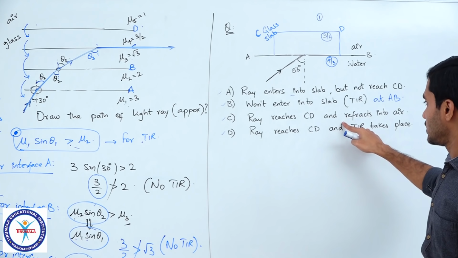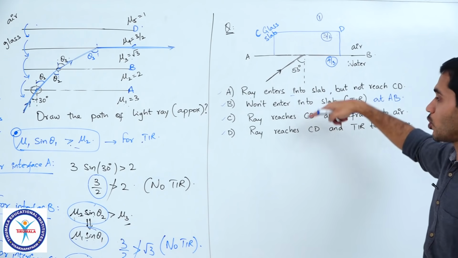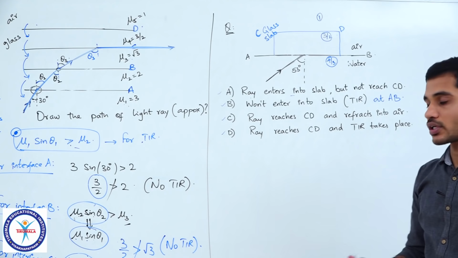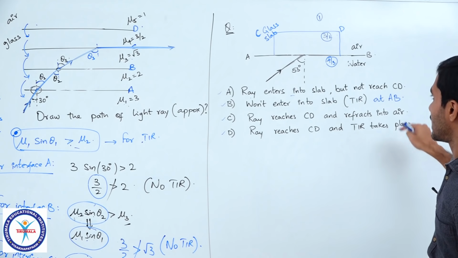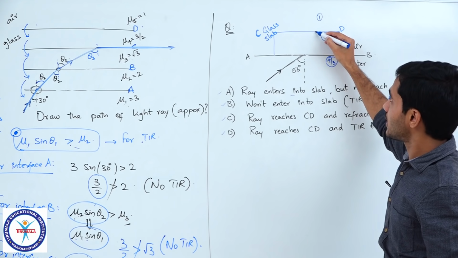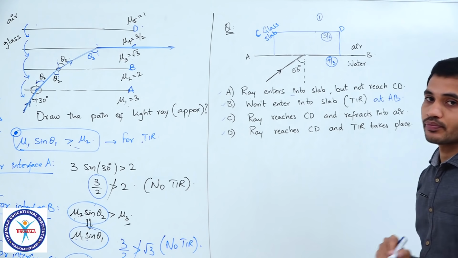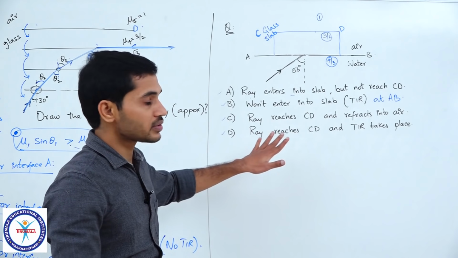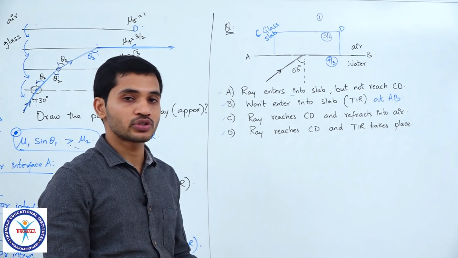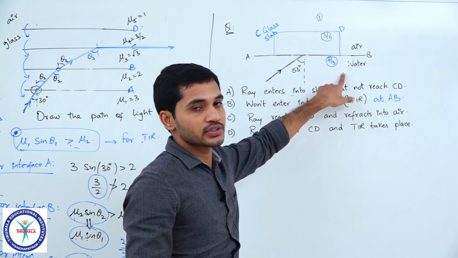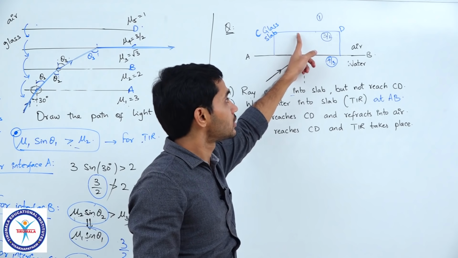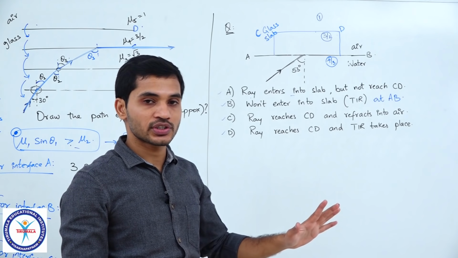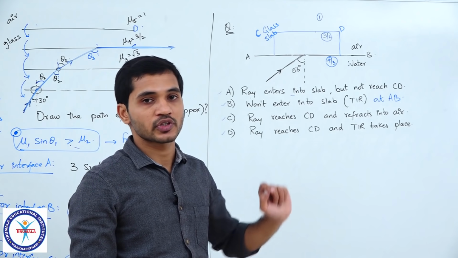Ray reaches CD and refracts into air. Option C states that this light ray strikes this surface and goes out. Let us check. Ray reaches CD and TIR takes place. The light ray strikes here and they are saying TIR takes place here, right. So, basically it is the same as the earlier question. If you want you can pause it here and do it on your own. You know how to check. This into this should be greater than this, this into this should be greater than that. That is what you should keep checking, correct. So, I would suggest you pause it here and check what the answer is.